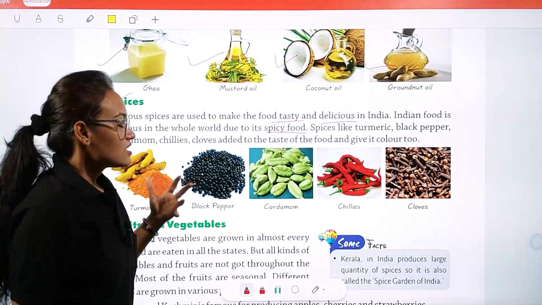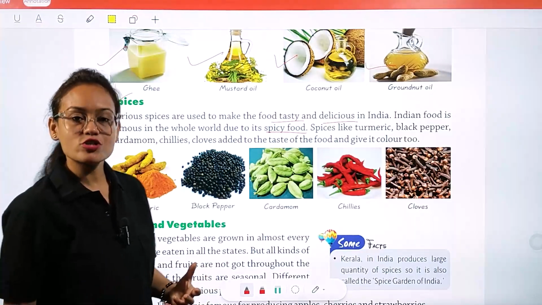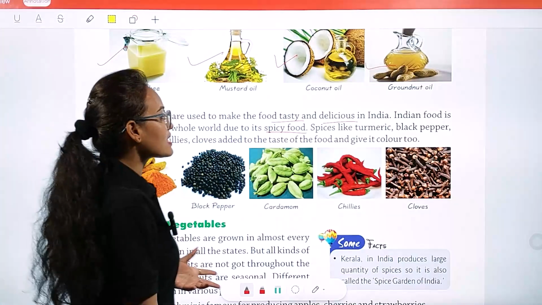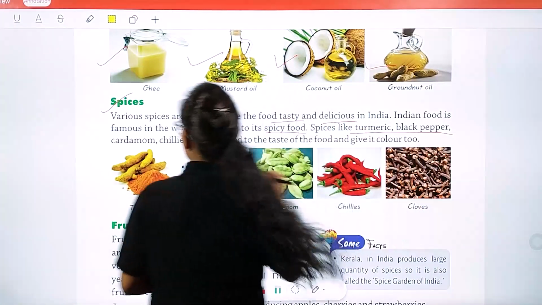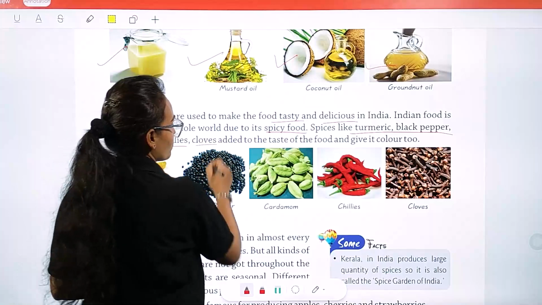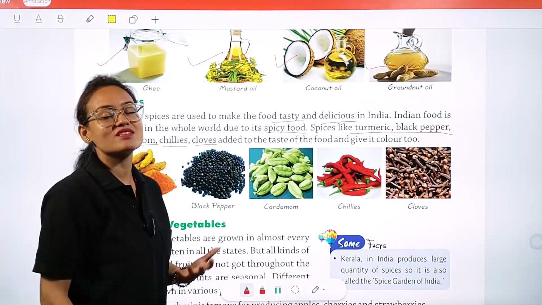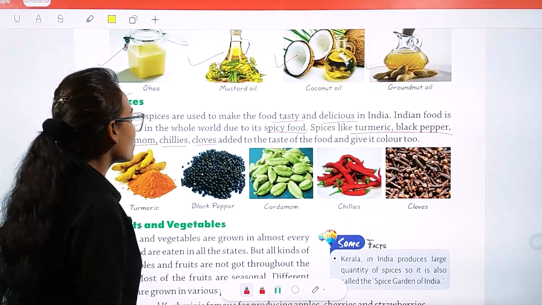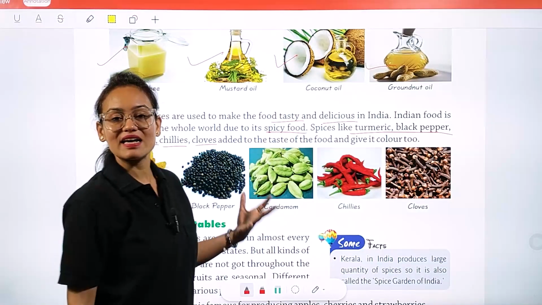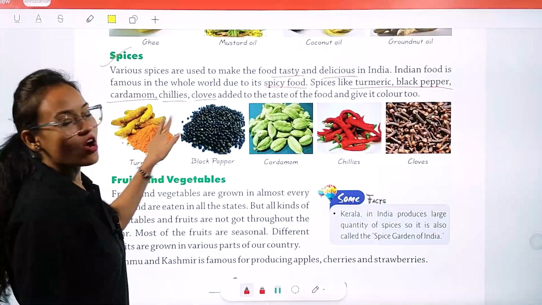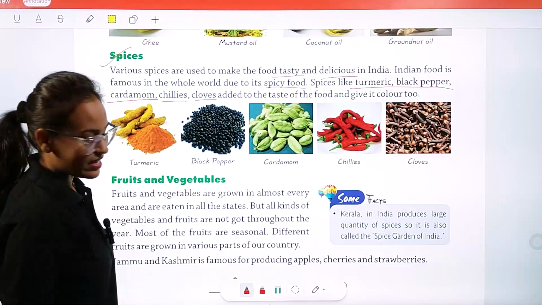So the most common spices used in every household of India are turmeric, black pepper, cardamom, chili, cloves. These are the common spices which we use on a daily basis in our household. ये क्या करते हैं? ये हमारे खाने में टेस्ट ऐड करते हैं. ठीक है, so here you can see the picture of commonly used spices in our everyday household.